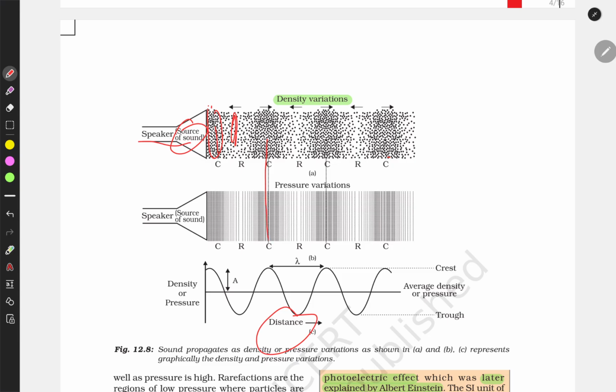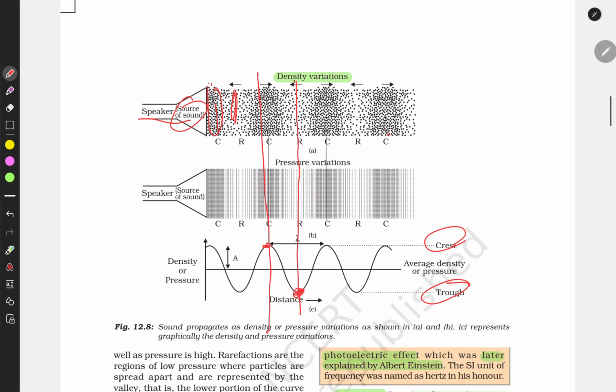In the compression, we just draw a line. It will be the crest, which is the peak point, and in the middle of the rarefaction, the wave is going downward. This is a crest and this is a trough.